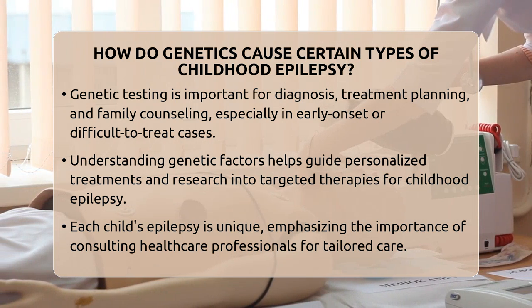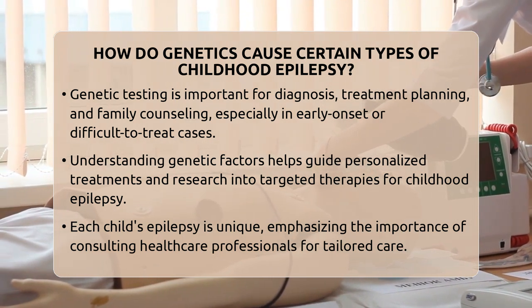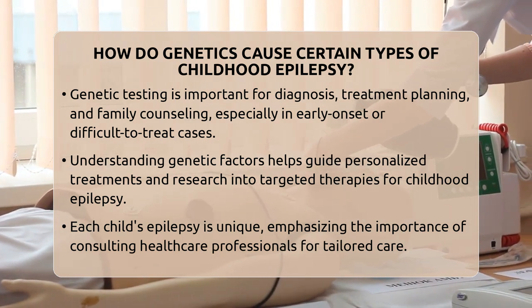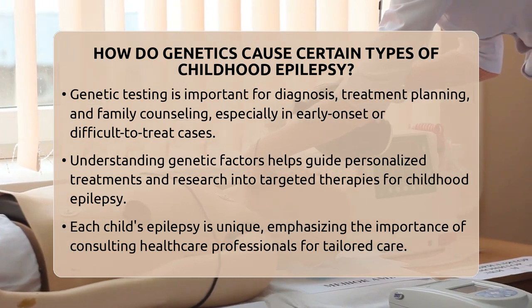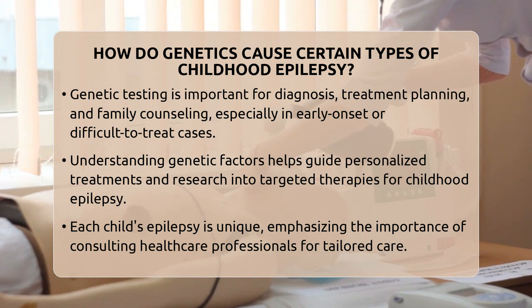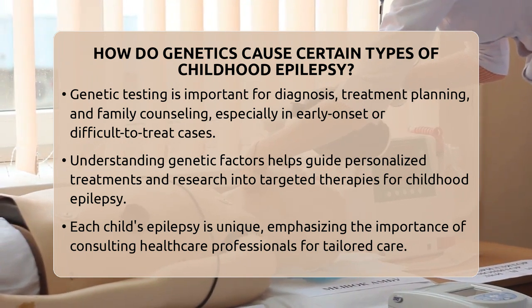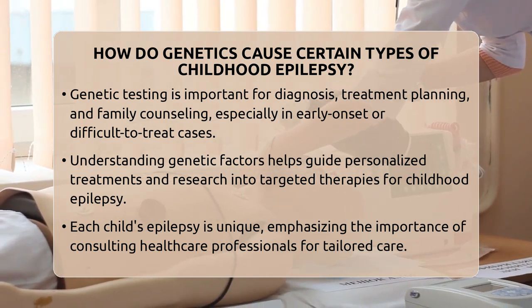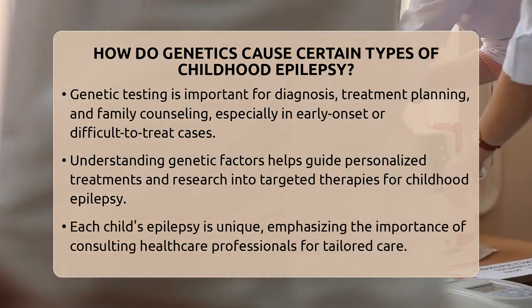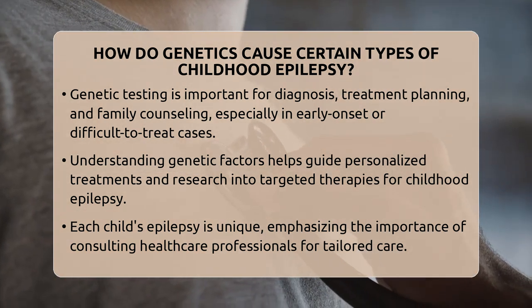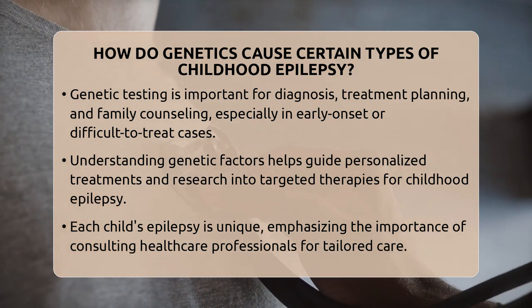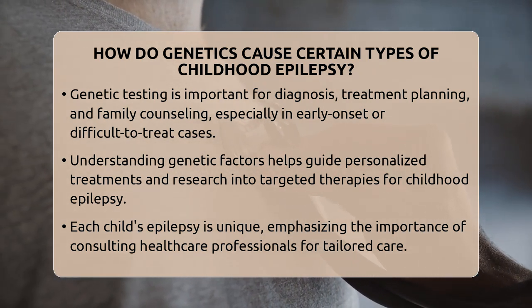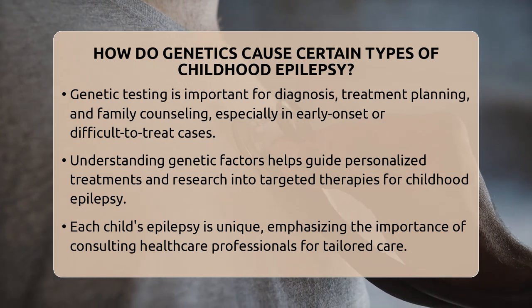In summary, genetics influence childhood epilepsy mainly by altering genes that control how brain cells send and receive electrical signals. Whether through mutations in ion channel genes, single gene syndromes, multiple gene interactions, or chromosomal changes, these genetic differences shape the diverse forms of epilepsy seen in children. Always remember, each child's situation is unique, so consulting healthcare professionals is essential for personalized care and treatment.